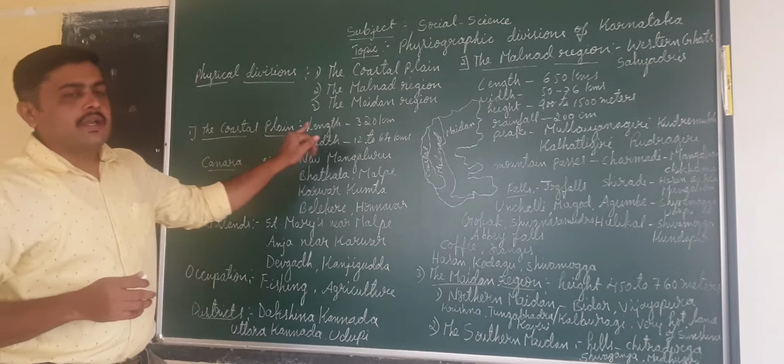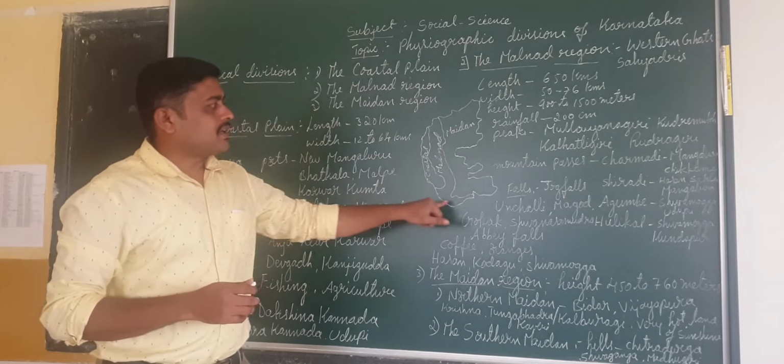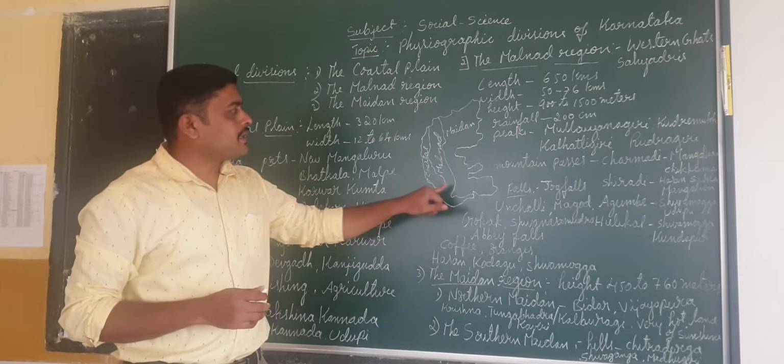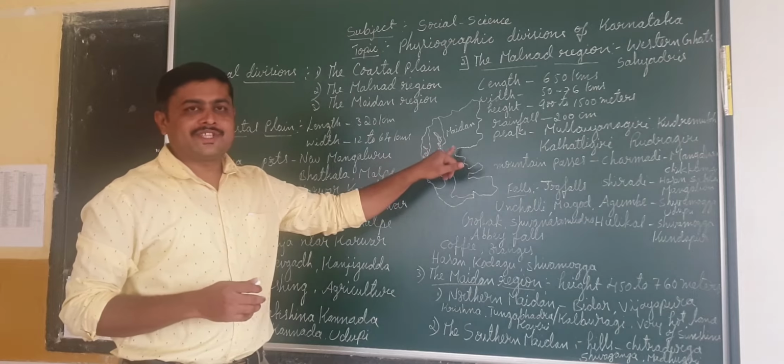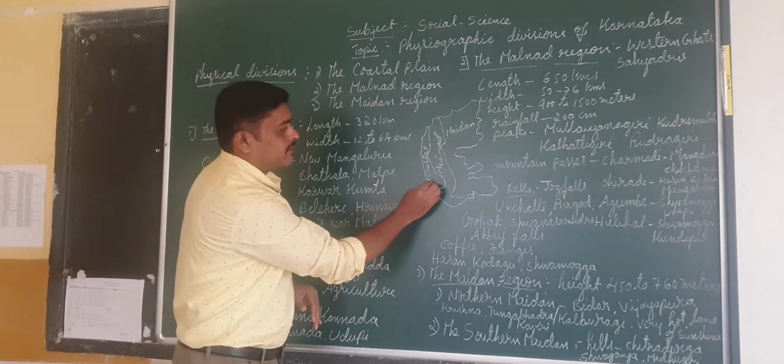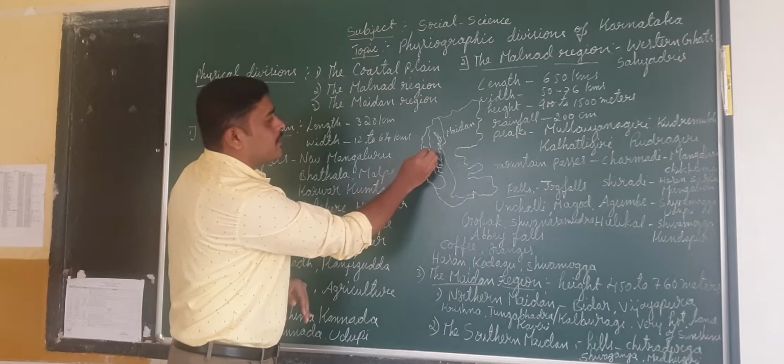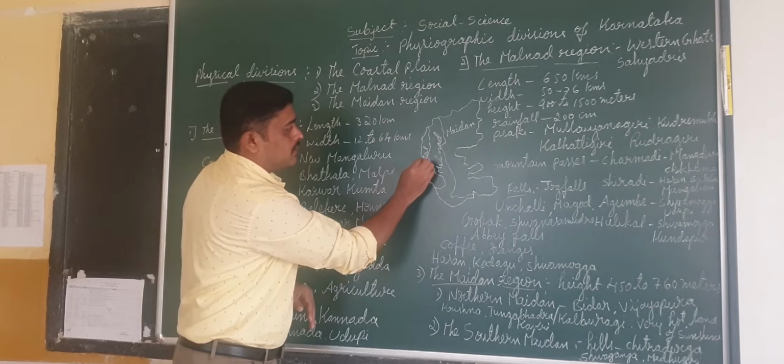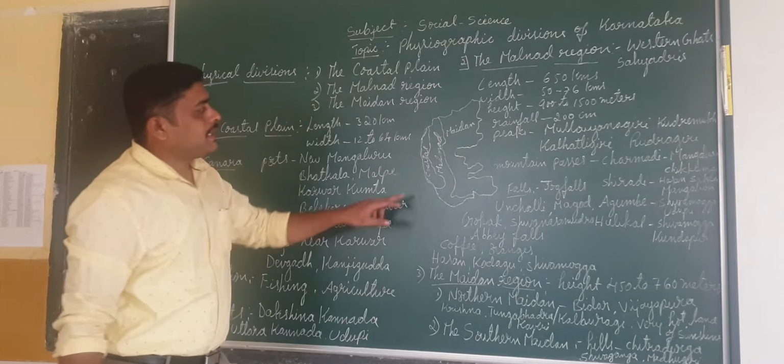Here we have the rough sketch of Karnataka, where I have divided it into 3 parts. The first part you can see here is the coastal plain. This area is the coastal plain.